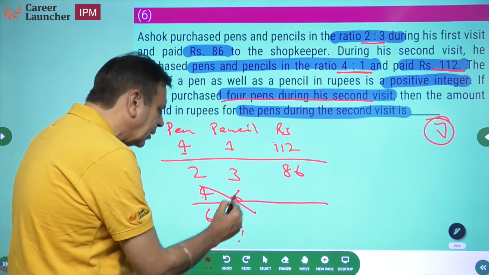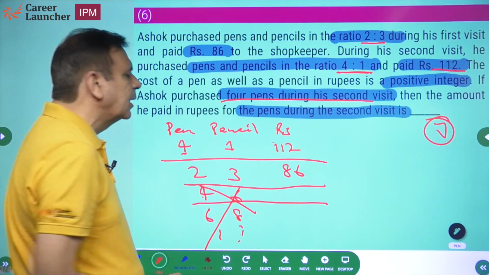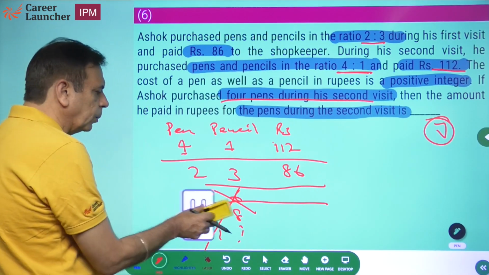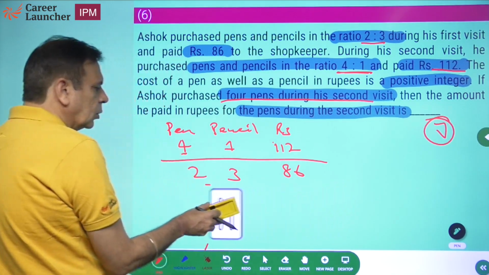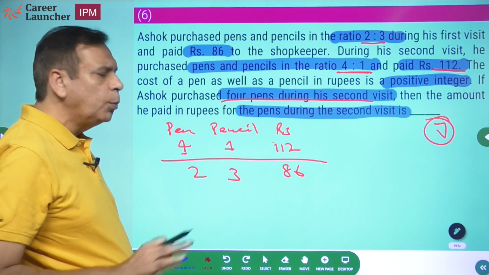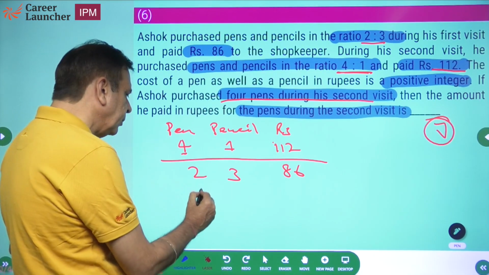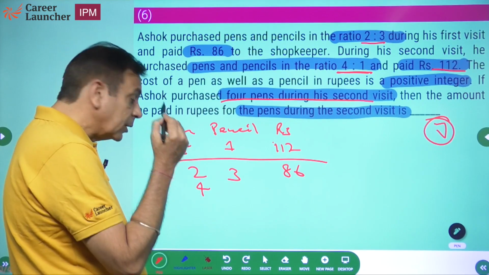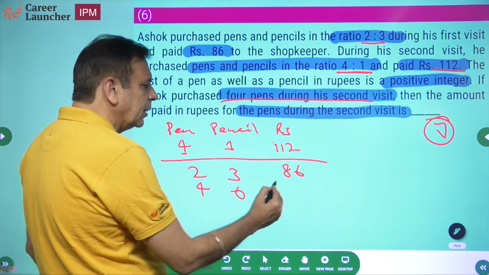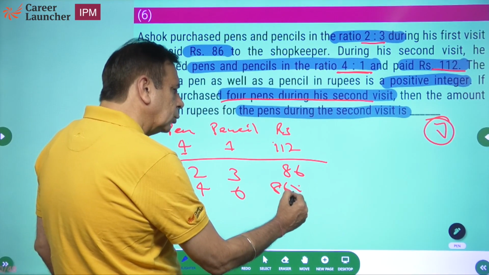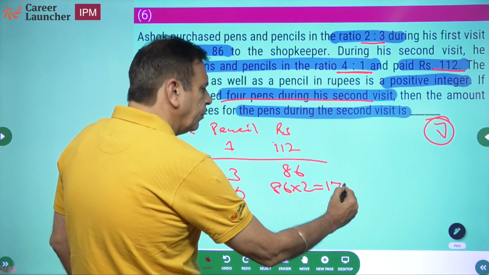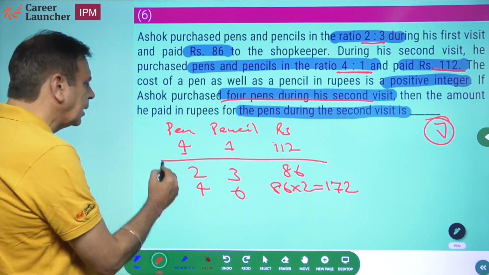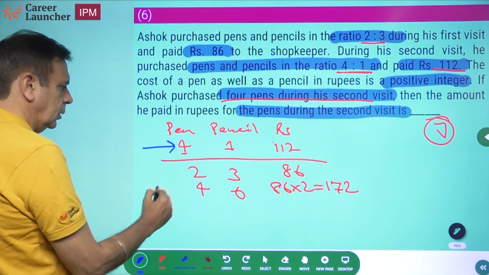That means this is not the case. This is, he purchased 2 pens and 3 pencils in 86 rupees. I hope this is clear. So in the second case, we are saying he purchased 2 pens and 3 pencils for 86 rupees. Can I say hence he would have purchased 4 pens and 6 pencils for 86 into 2, which is 172 rupees. Right? Now please compare these two.